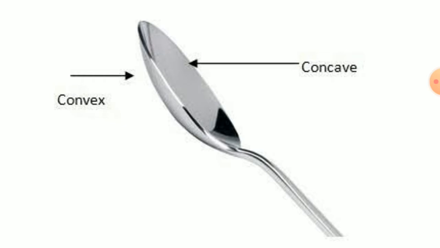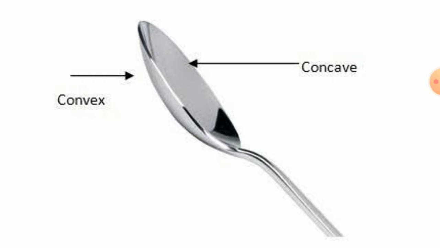It's a spherical shape, and in a spherical shape there is a convex and a concave side, two sides are there, and on both sides you can see a different image, students, not virtual and erect. Virtual and erect is what we see in a plane mirror, like in our bedroom or somewhere. So it is a concave and convex mirror.